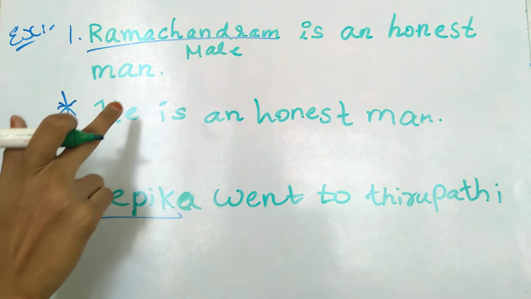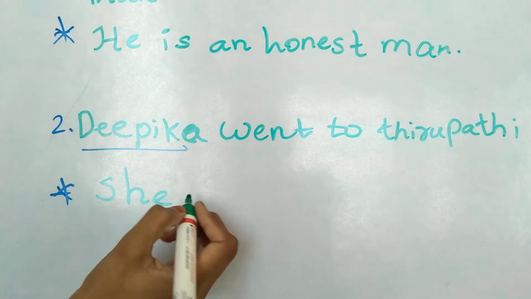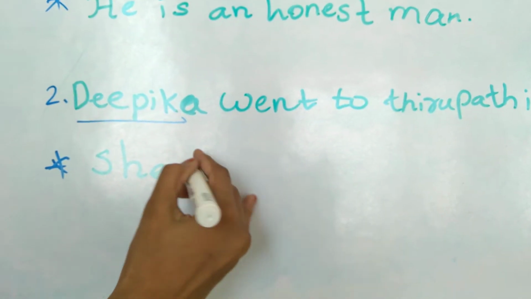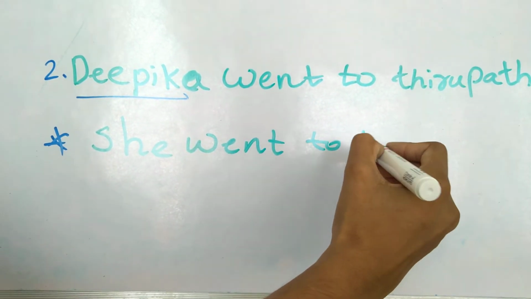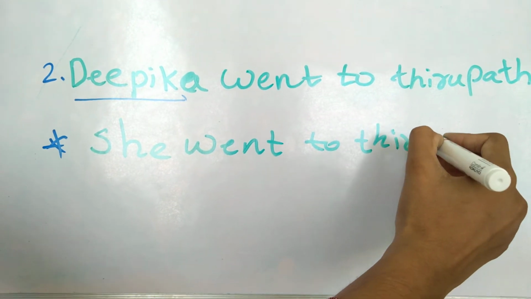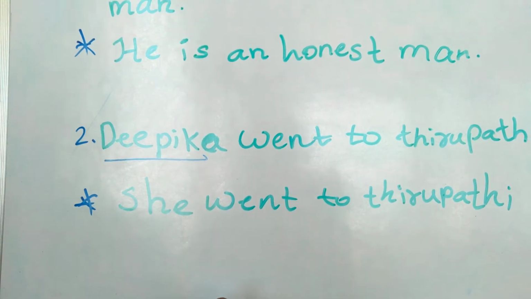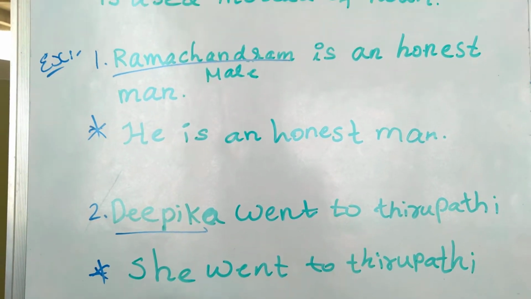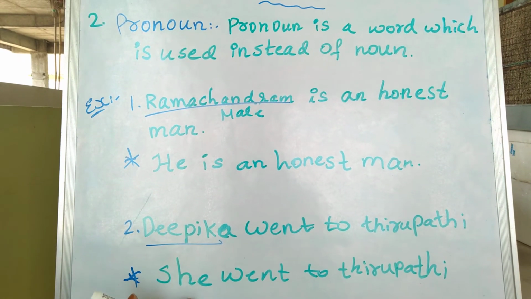Instead of this noun, we are using this pronoun. Now see here, Deepika went to Tirupati. She went to Tirupati. So instead of Deepika, we are using she. Instead of noun we are using pronoun.